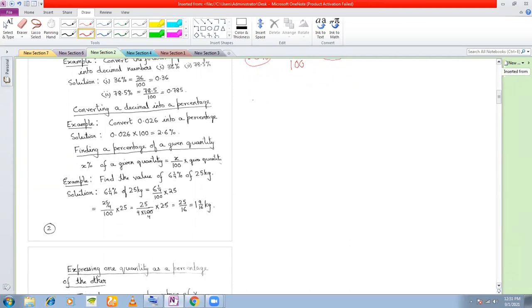Next, converting a decimal into a percentage. Now this is something that is very easy. You convert the decimal to a fraction, and the fraction you can convert to a percentage. Suppose 0.026 is the decimal given. I want to convert this to a percentage.